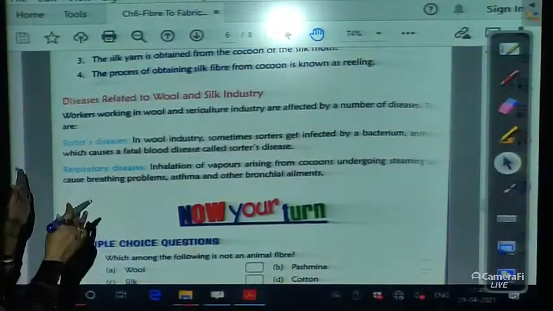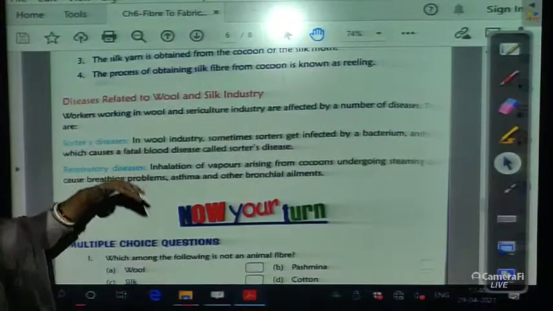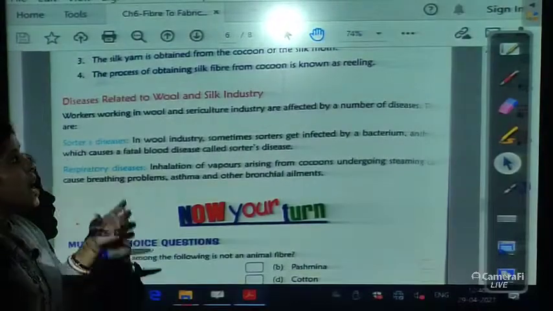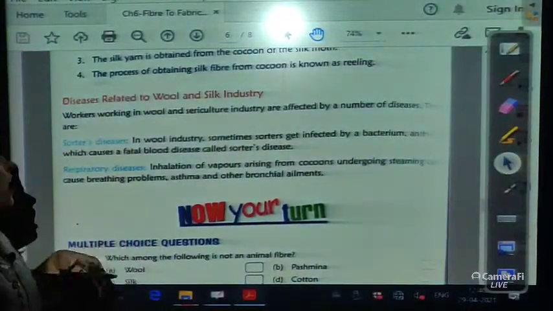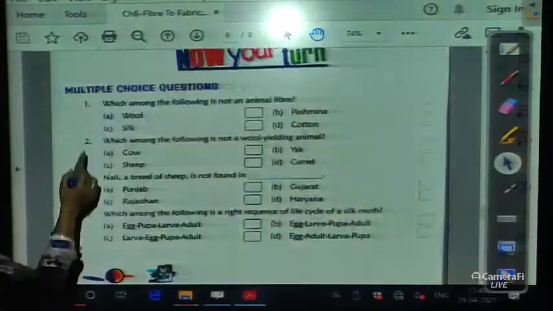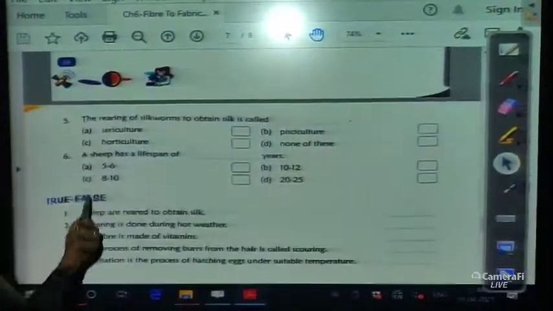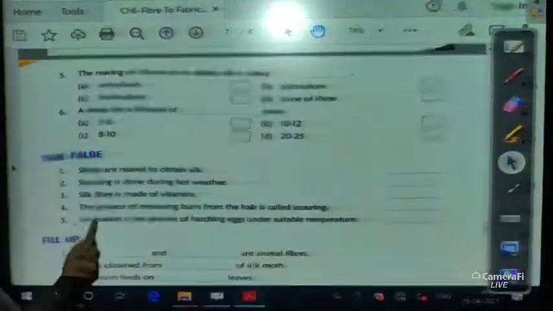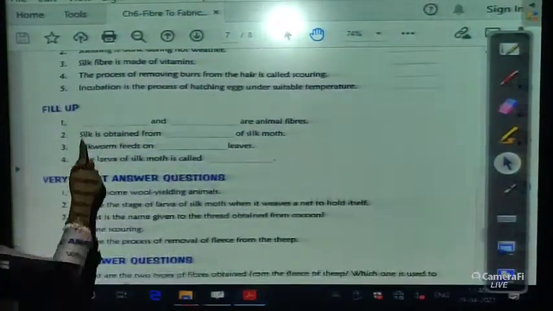So this chapter is up to here. In this chapter on silk, we have learned the rearing of silk, the life cycle of silk, how we get silk from the cocoon, and the diseases related to wool and silk, okay. There are some multiple choice questions and answers, so you need to do them on your own. It's very easy, you can do it, otherwise I will help you, don't worry about that.